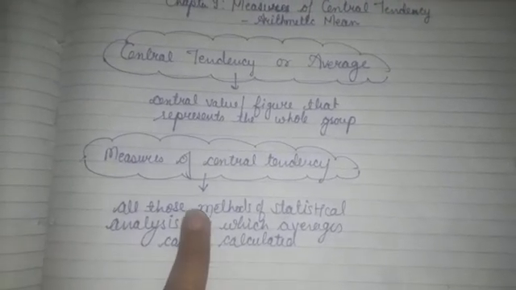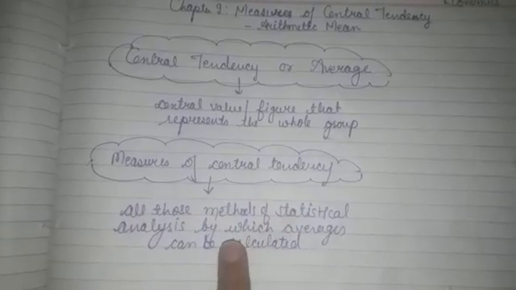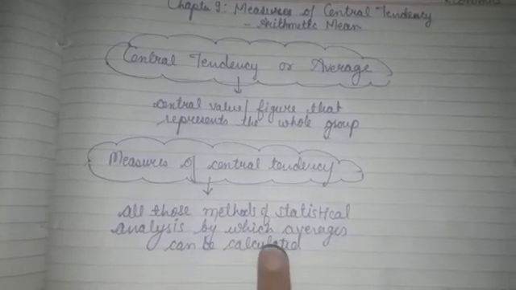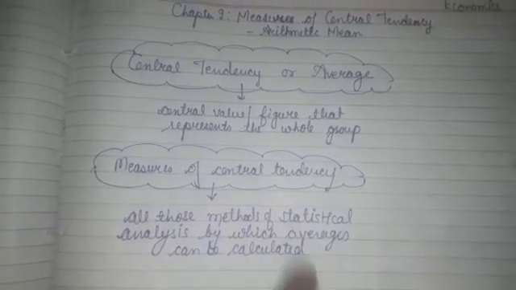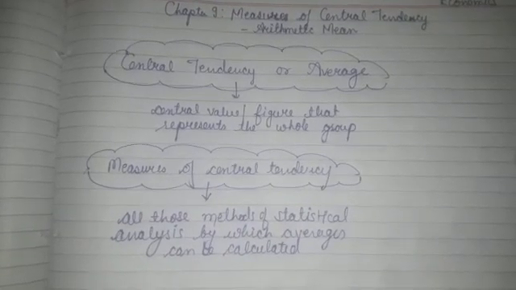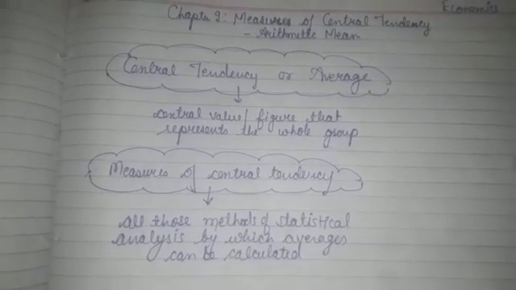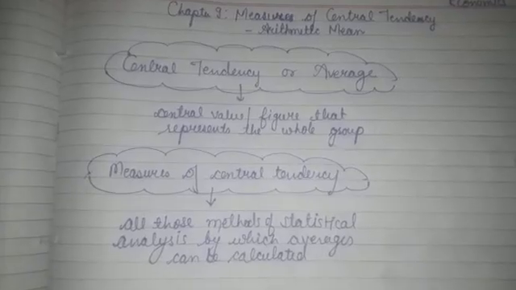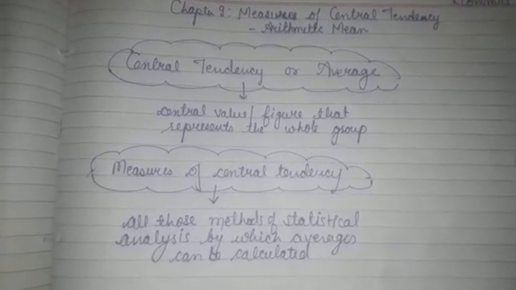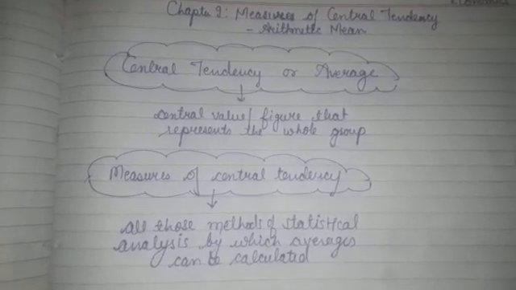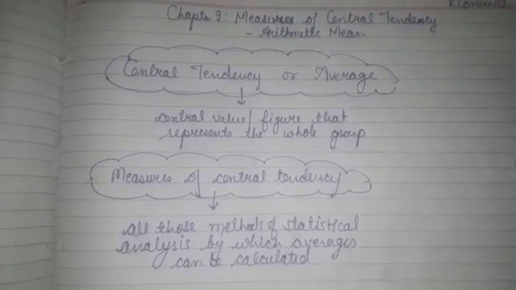Measures of central tendency. What are the measures of central tendency? These are the methods that we apply for finding out the averages. Means all those methods of statistical analysis by which we can find out or calculate our central tendency or averages, all those methods are known as measures of central tendencies.